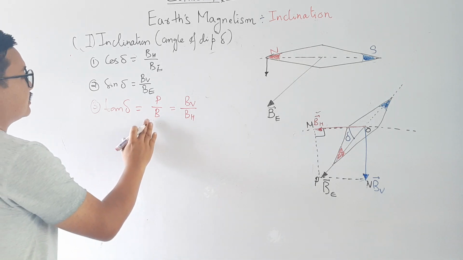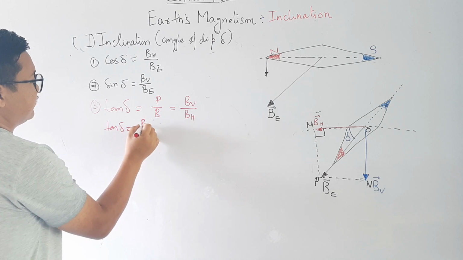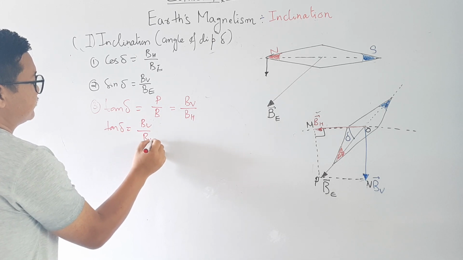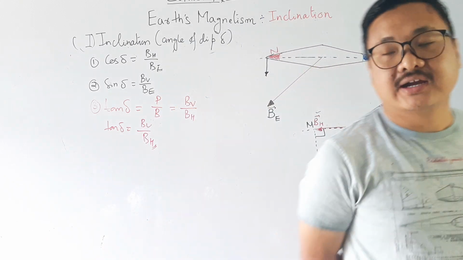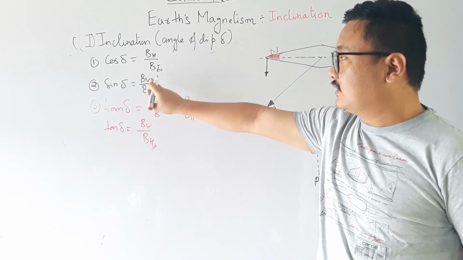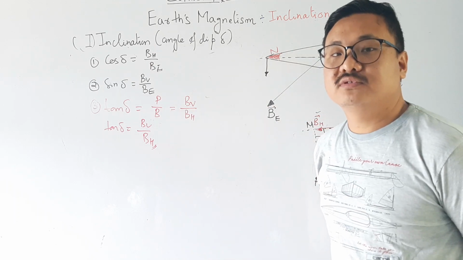Or simply we can write tan of delta is equal to BV by BH. So these are the values from where we can find delta, BV and BH. These three formulae you have to remember.